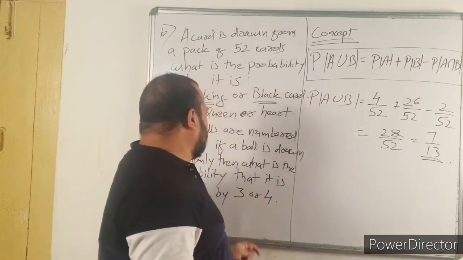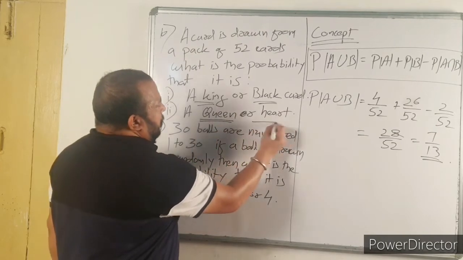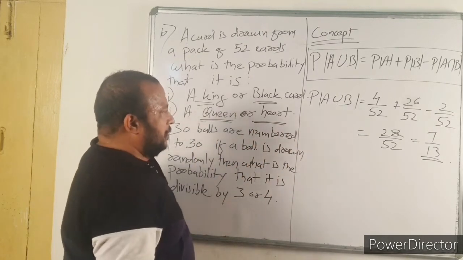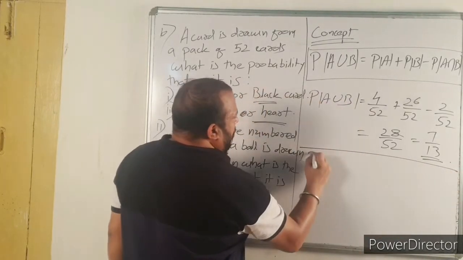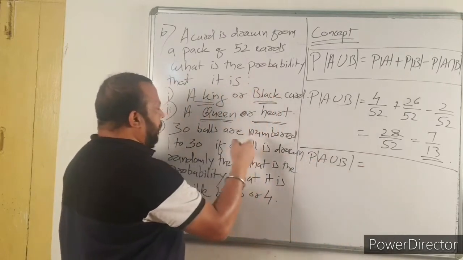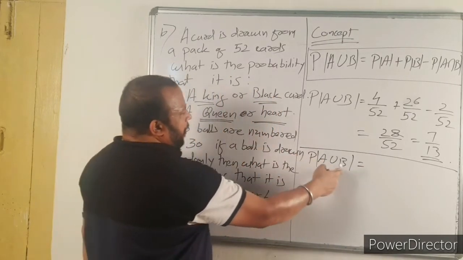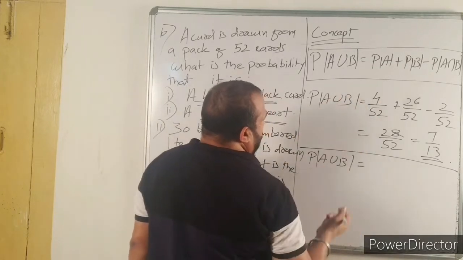Now the next question, next bit. It is a queen or heart. So again, same formula, probability of A union B, let A be queen and B be heart. So what is probability of A?